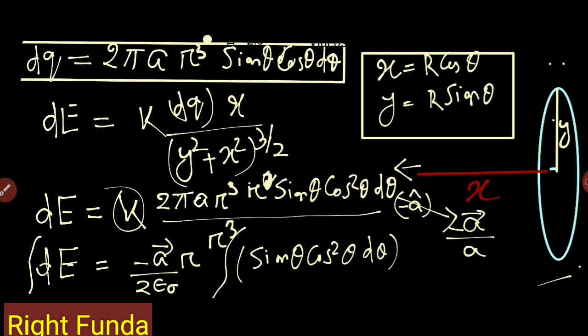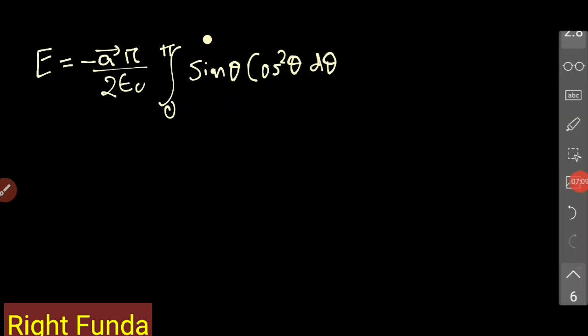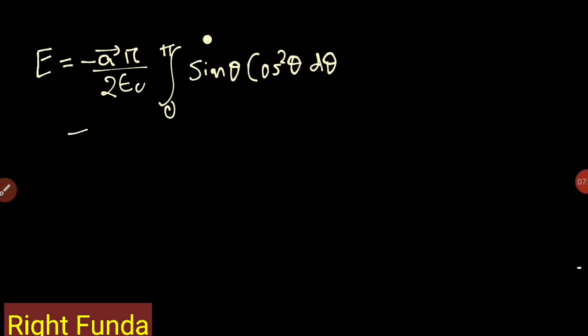And where to where do I have to integrate? All the rings I have to consider, so I have to integrate from 0 to pi. If we carry out the integration from 0 to pi, this value will come out to be 2 by 3. So minus A into R by 2 epsilon naught into 2 by 3 after integration.